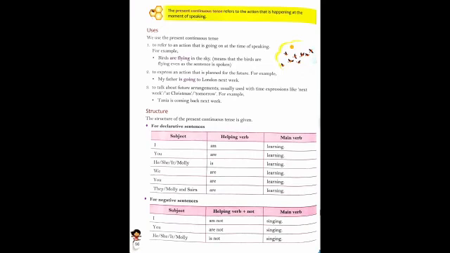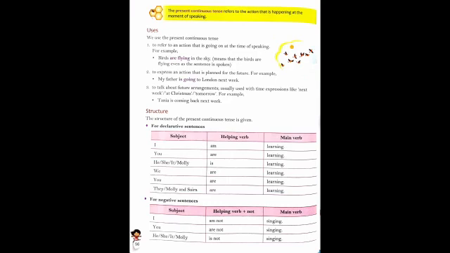With he, she, Molly, we use is and the main verb. With we, we use the helping verb are and the main verb. With you, we again use the helping verb are and the main verb. They, Molly and Sarah, are more than one person, so they are plural, and we use the helping verb are.